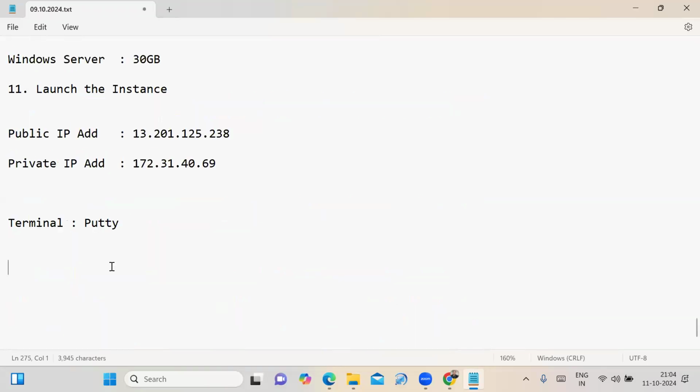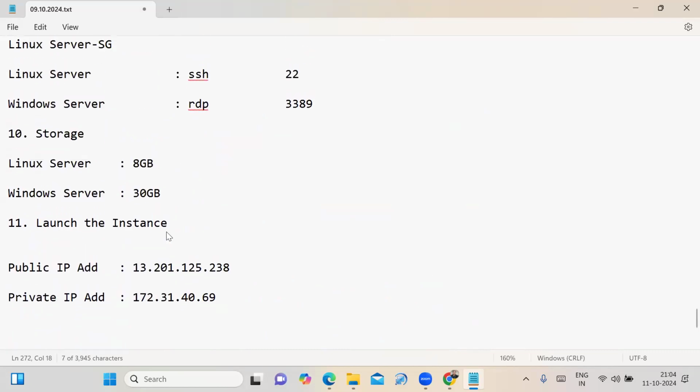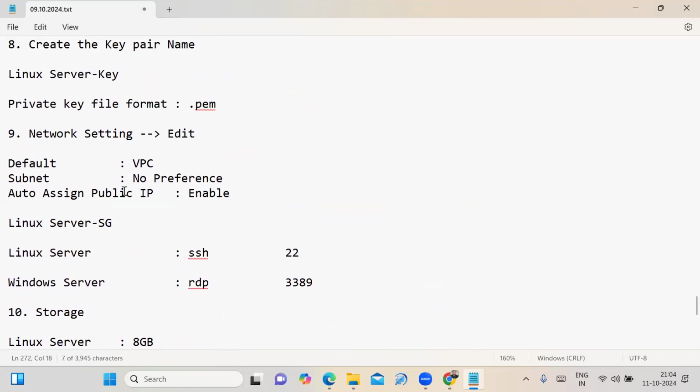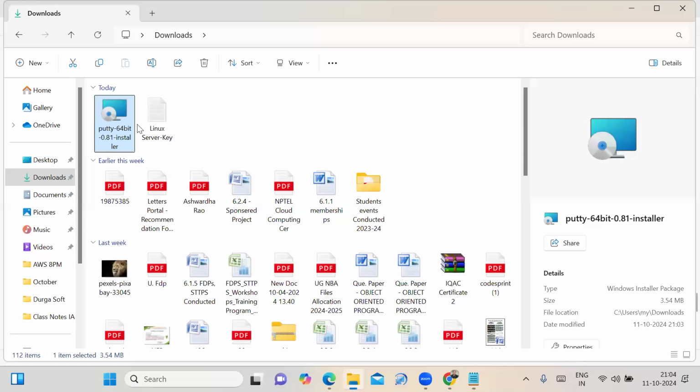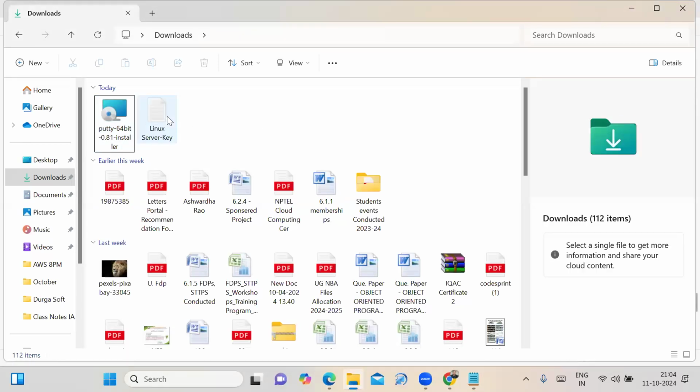Fine. Sir, how to connect to my Linux server using PuTTY? Sir, to connect to a Linux server using PuTTY, what key pair type did you select while creating the key pair? The key pair name you gave is Linux server key. What file format did you choose? PEM file format. That PEM file is available here in my downloads.